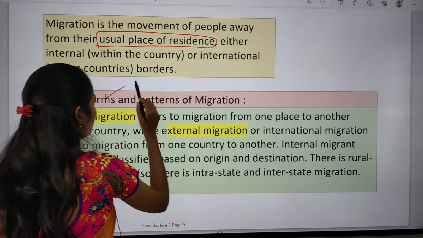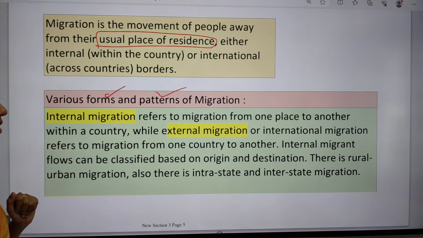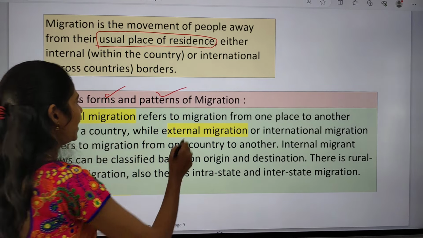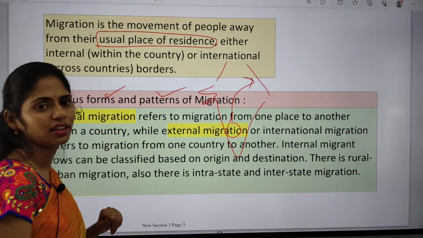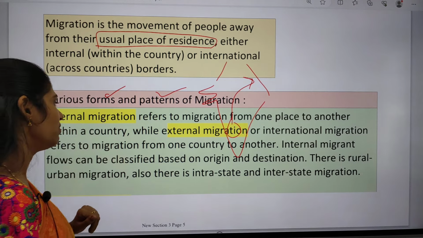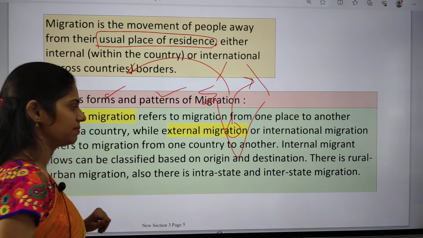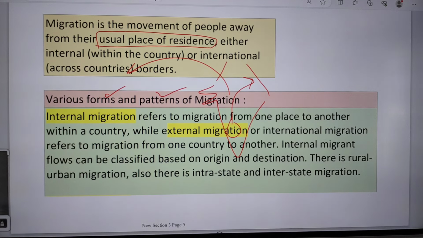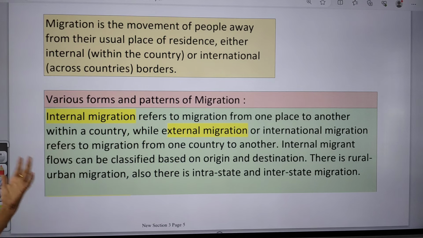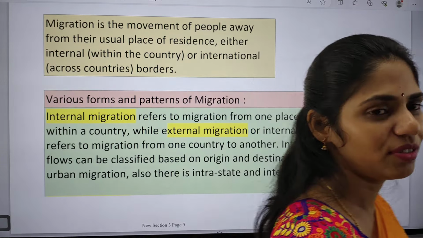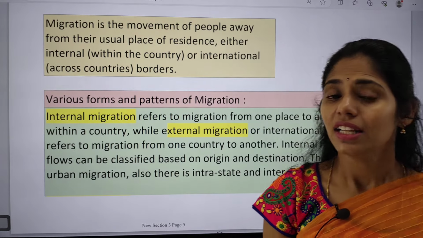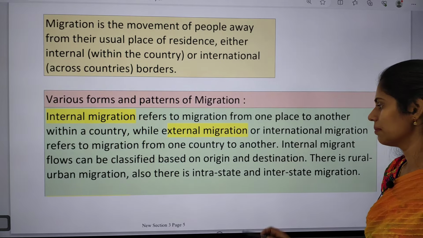So what are the various forms and patterns of migration? The first one is internal migration, which means within the country they move from one place to another. External migration means they leave the country and move to another country. We also have different types of migration like rural-urban migration or interstate and intrastate migration. Within the state migration will be happening, and between the states also migration will be happening. That comes under intra and interstate migrations.